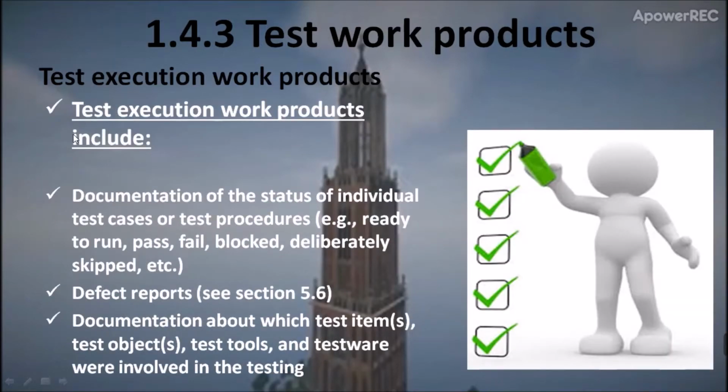Now let's talk about test execution work products. We have the documentation of the status of the test cases and the test procedures. So, are they ready to run? Did they pass, fail, or get blocked, or anything else? We have the defect reports, showing how we found them. We have the documentation about the test items in our project that we used in testing.